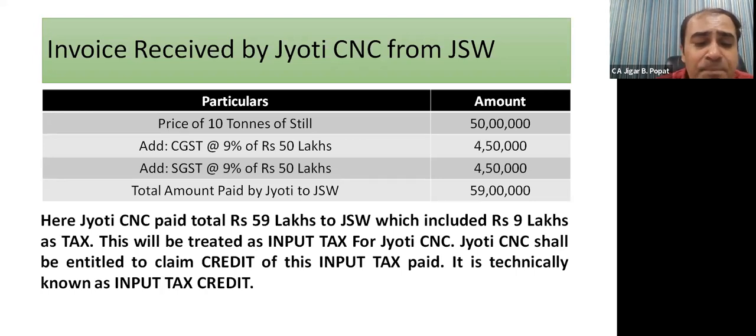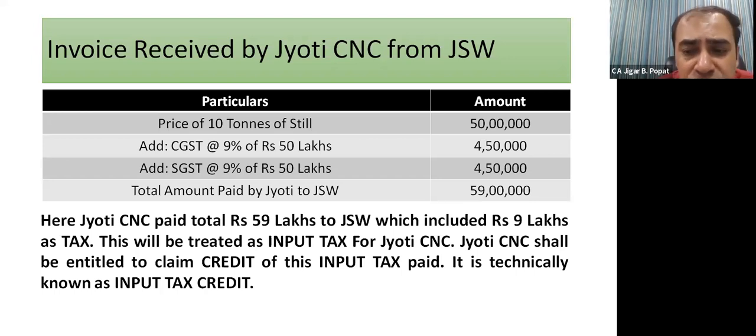Here Jyoti CNC paid total 59 lakhs to JSW, the steel manufacturer, which included rupees 9 lakhs as a tax. This will be treated as input tax for Jyoti. Jyoti CNC shall be entitled to claim credit of this input tax paid. It is technically known as input tax credit.